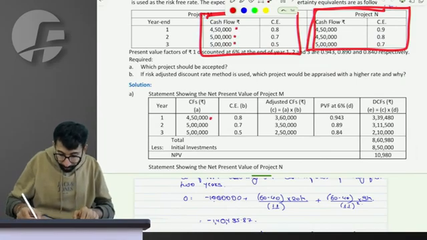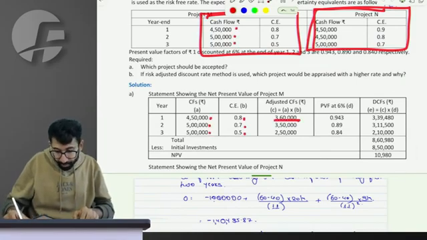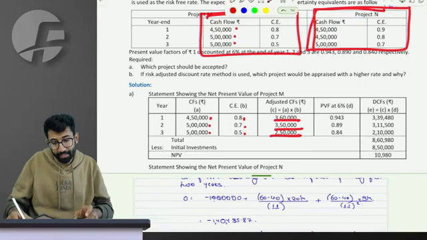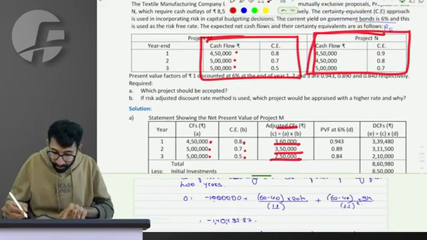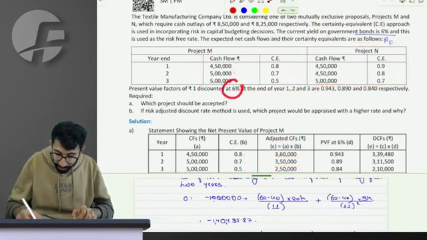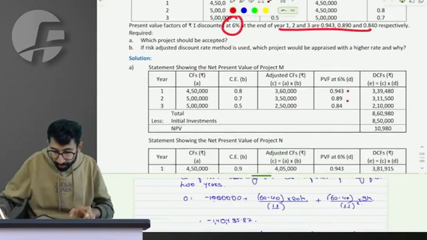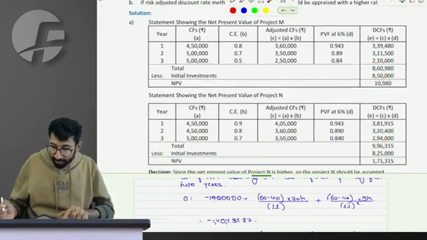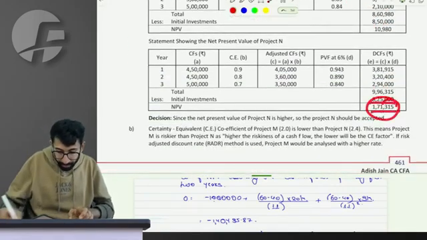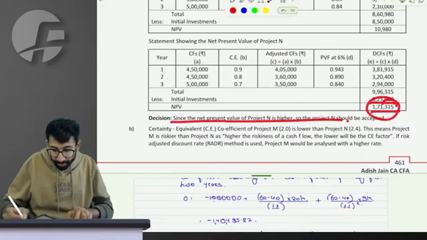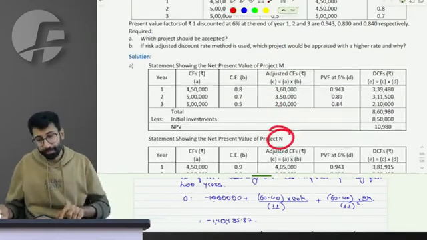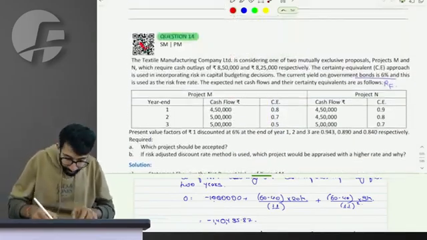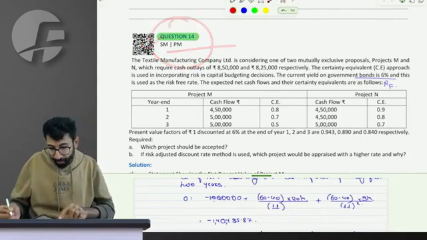Fine. Sir, on an equivalent basis, how much are my certain cash flows? 450, 5 and 5 when multiplied by these factors give me 360, 350 and 250 lakhs as my adjusted cash flow. When discounted at a risk-free rate of 6%, it gives me a present value of 860, minus 850 initial cost gives me NPV as 10,980. In the second case, NPV is 1,71,000. So project B, the second project, which is project N, is a better project. That simple is the solution to question number 14.